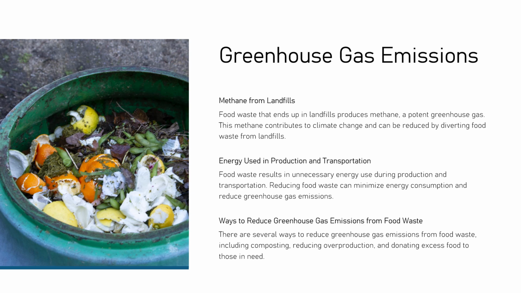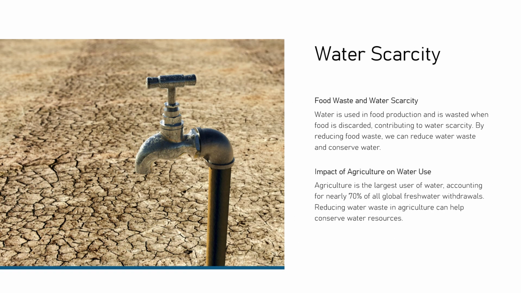Ways to reduce greenhouse gas emissions from food waste. There are several ways to reduce greenhouse gas emissions from food waste, including composting, reducing overproduction, and donating excess food to those in need. Water scarcity and food waste. Water is used in food production and is wasted when food is discarded, contributing to water scarcity. By reducing food waste, we can reduce water waste and conserve water.